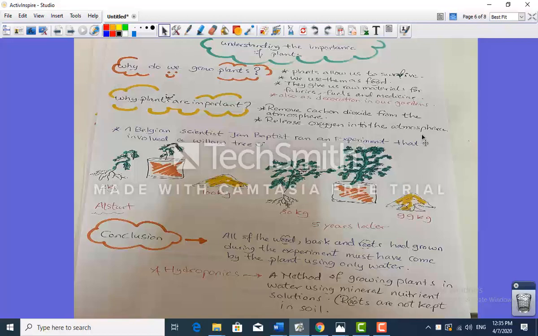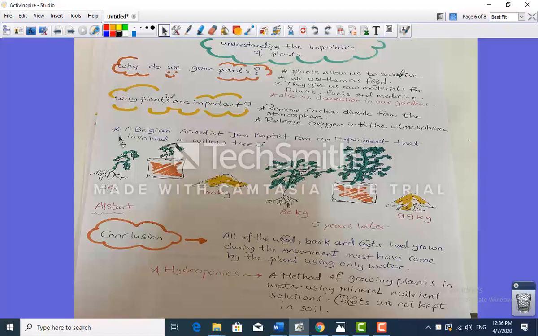Have you ever felt the difference between those who do not live in the capital of the country and those who live in the countryside? For an example, we're talking about the UK. Those who live in London will have an air which we call slightly polluted. Meanwhile, when you go to the countryside, you can sense there's fresh air. Why? Because in the countryside, you will have more plants and trees. Meanwhile, in the city, you will have them in a small amount, and also mixed with fuels or whatever pollutions.